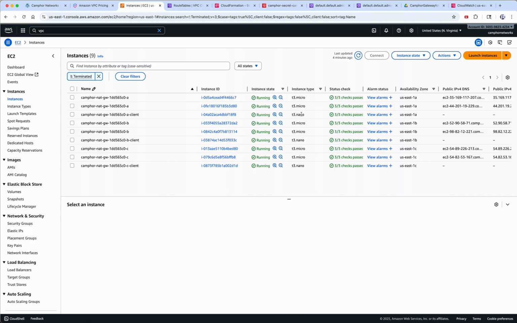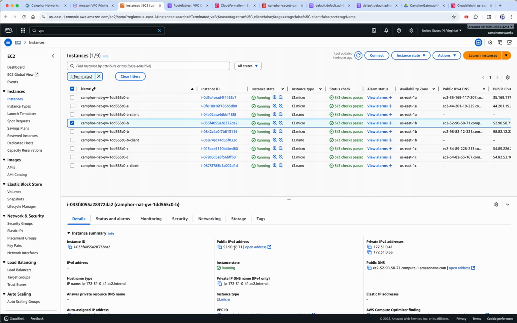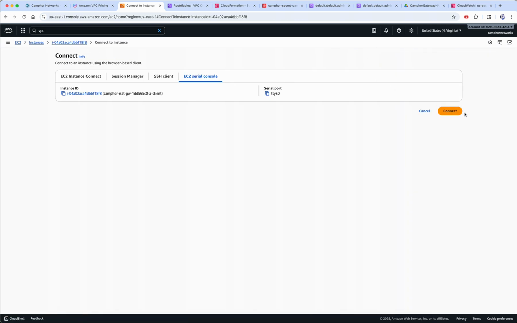Let's go to the client and see if the NAT function is working in the first place. We have created a few autoscaling instances for test purposes. This one doesn't have any public IP address, only a private IP address. You can access one of these gateways, which will have a public IP address like this, and from there go to the private client. The other option is to go from the console. In this example, I'm going to go from the console directly.